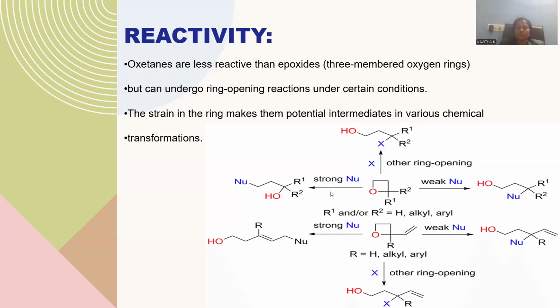This is why ring opening reactions are familiar for these four-membered oxetane molecules, and the strain of the molecule is released whenever ring opening occurs. The strain in the ring makes them potential intermediates in various chemical transformations. Because of the ring strain, they are highly reactive towards chemical reactions. So many chemical transformations can occur, and they are key intermediates in synthetic organic chemistry.